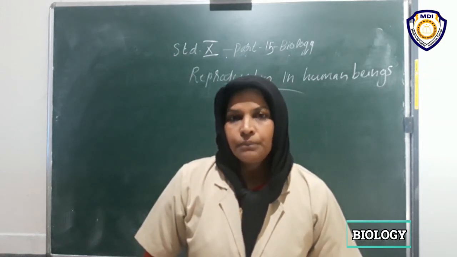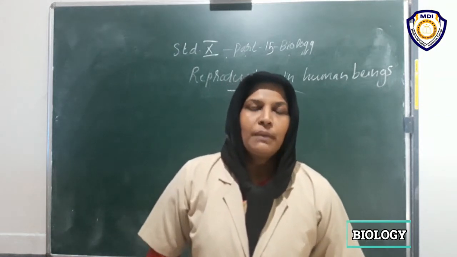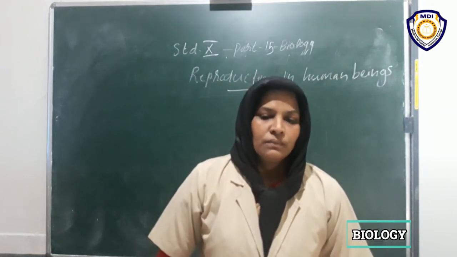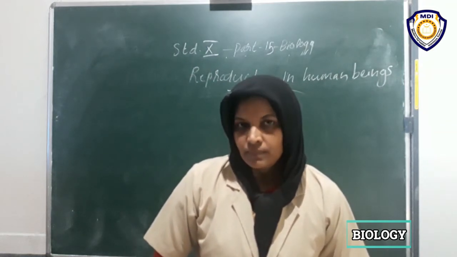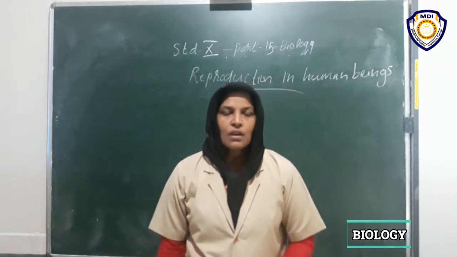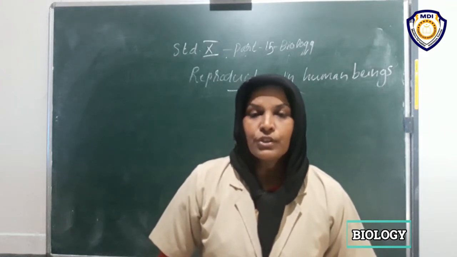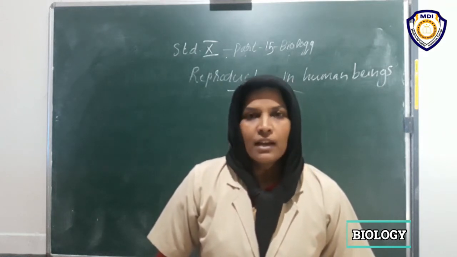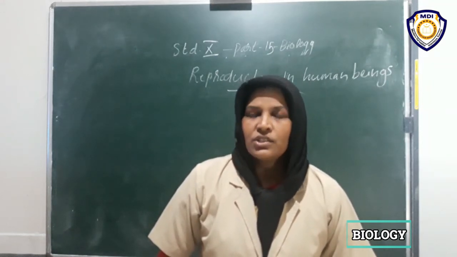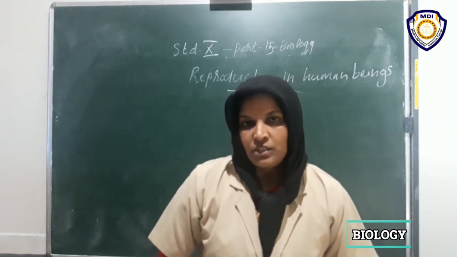We have studied something about the male and female reproductive systems when you were in 8th standard, isn't it? Well children, there is a fusion of male gametes and female gametes. This fusion process is called fertilization. Fertilization results in zygote formation, which is a product of fertilization.